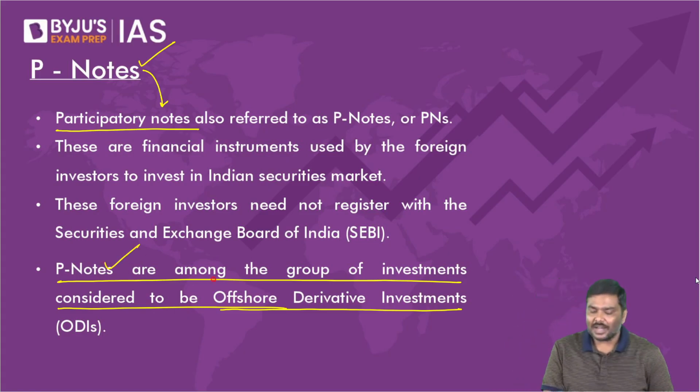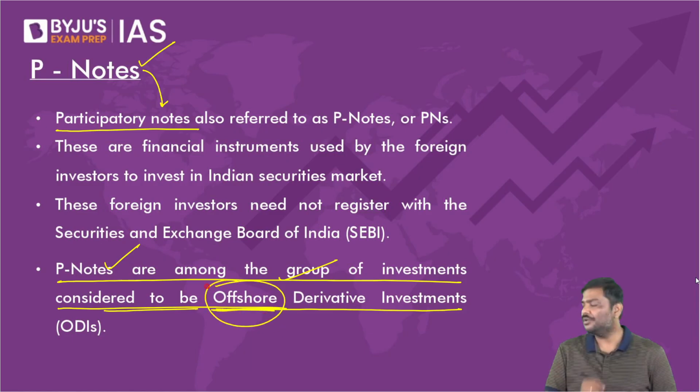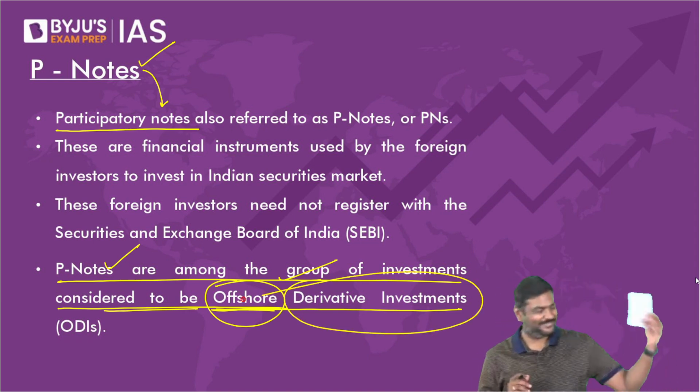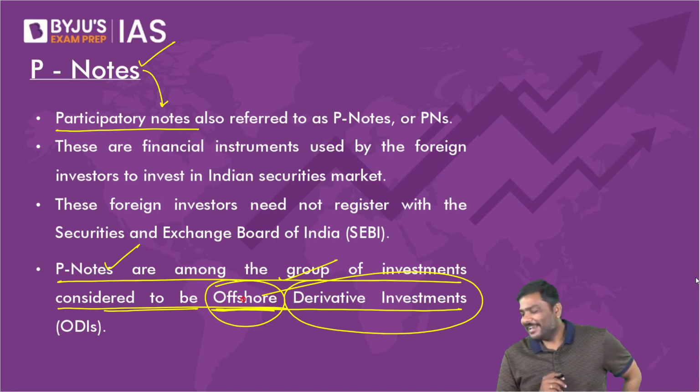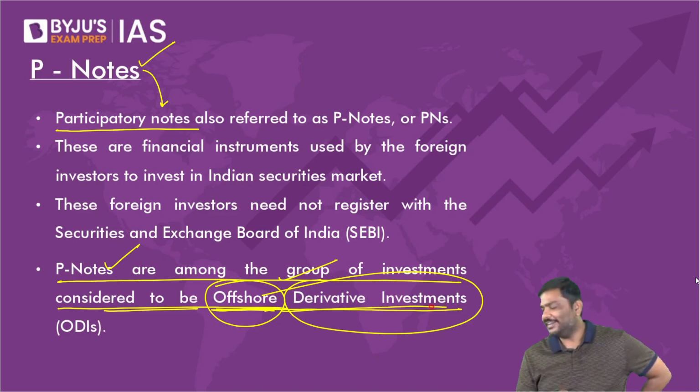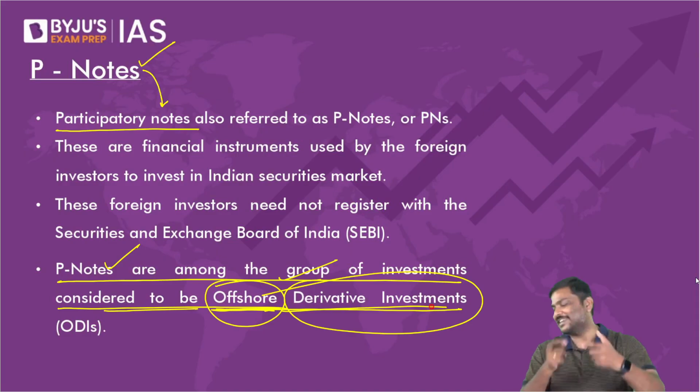P notes are among the group of investments which are considered to be offshore. Does anybody have a problem with why this is called offshore? Second, does anybody have a problem with why it is called a derivative instrument? My dear, this is the precise reason why I'm discussing it.